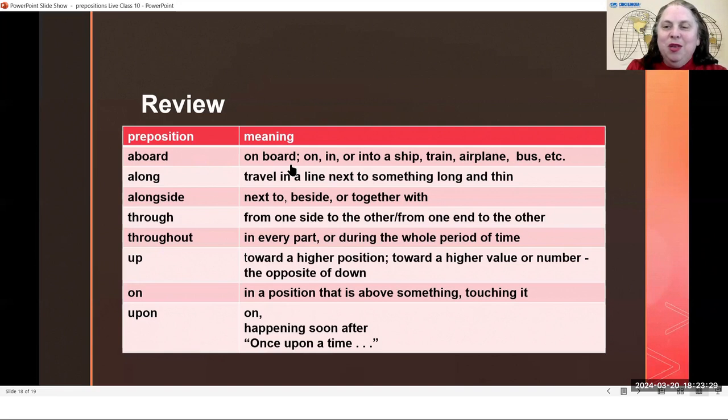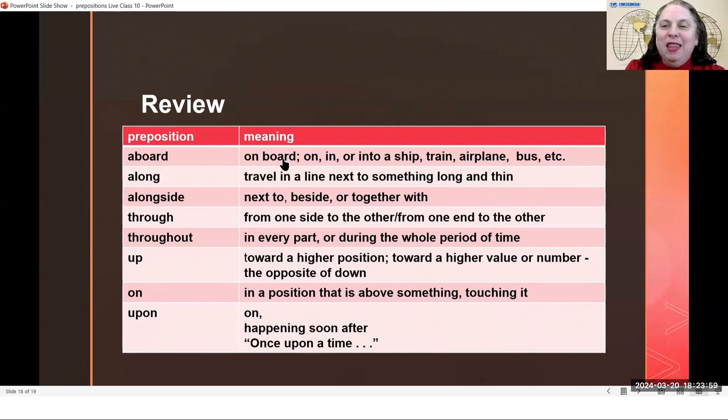And I told you that usually when I hear about a plane, I hear them say, board the plane. It is time for everyone to board the plane. And in that case, board is the verb. It's the action of boarding the plane. And usually when you say aboard, you get aboard. You get aboard means the action of getting onto a ship or a train.